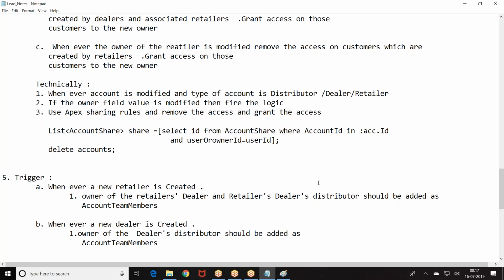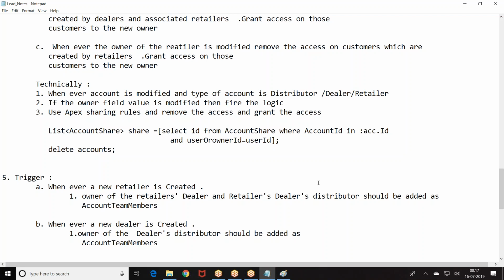Retailers can be created when they want to create a new retailer. The dealer will go to the committee. From the committee, they create a lead, and again the lead will be created as a retailer. Now, when a new dealer or retailer is created, the owner of the distributor will become an account team member. They can manage this dealer's information. Whenever a new customer is created, they should be able to see the hierarchy.